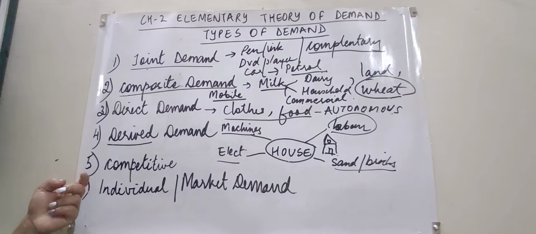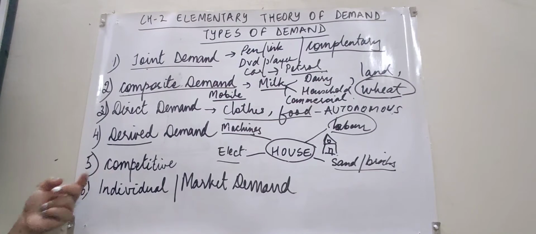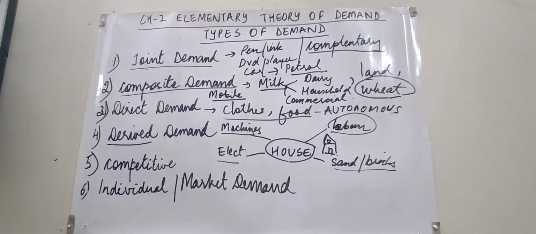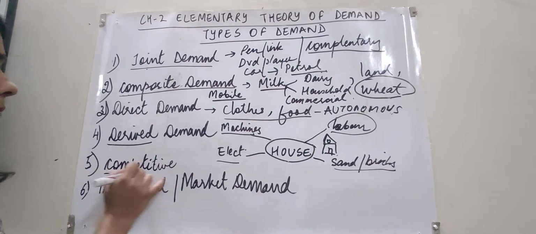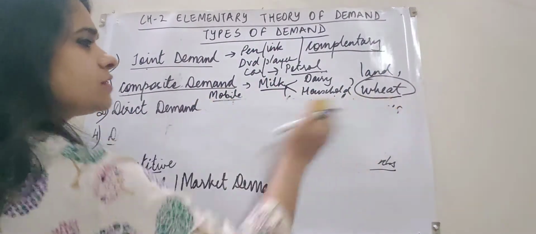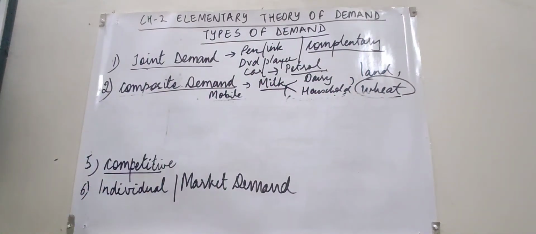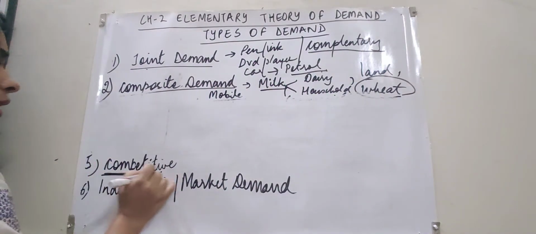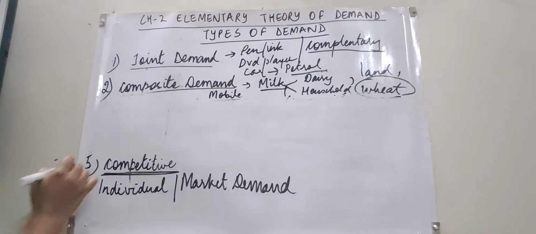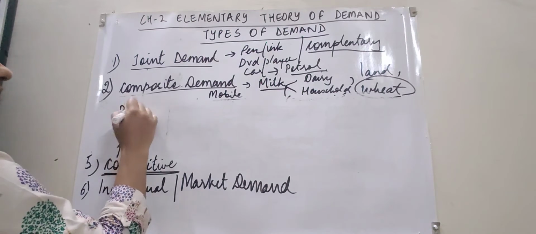Then the next one is competitive demand. Competitive has come from the word competition, children. Now competitive demand, if I talk about, say, beverages.